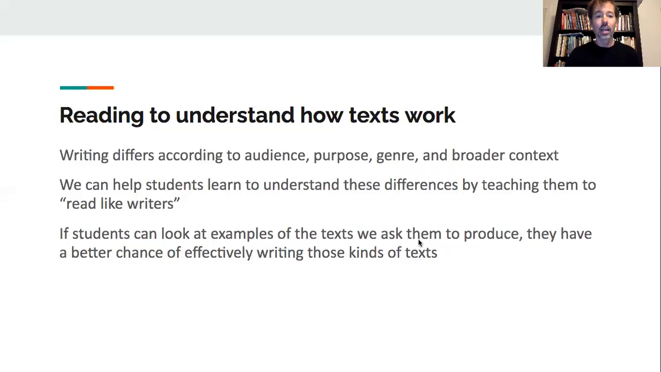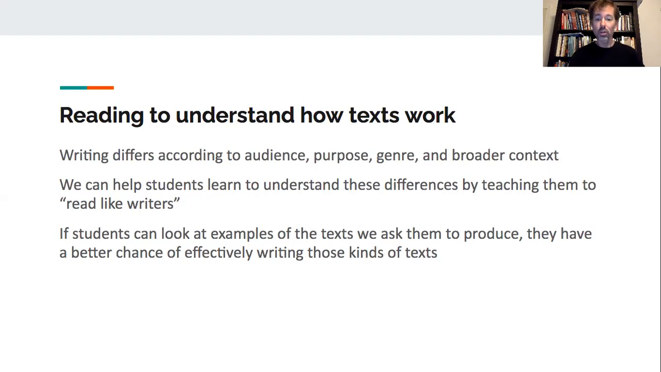First of all, the main goal for using this kind of corpus is to help students understand how texts work. We're going to read texts like writers to figure out how a particular writer will use a particular feature. We do this to encourage students to see the ways that writing differs according to audience and purpose and genre and broader context. We don't write the same for all situations. We write according to a set of expectations. And even when we bend them slightly, those are predictable ways to bend.